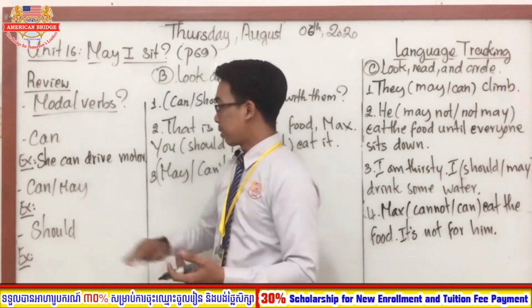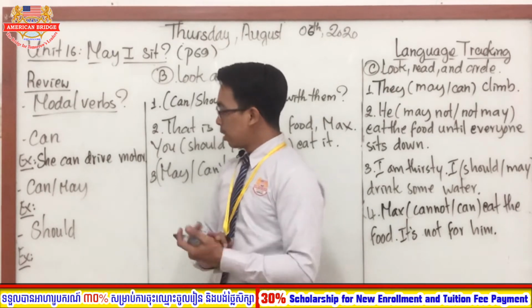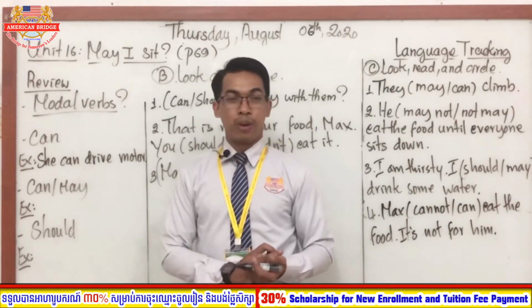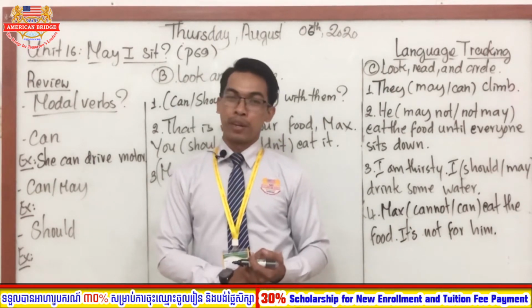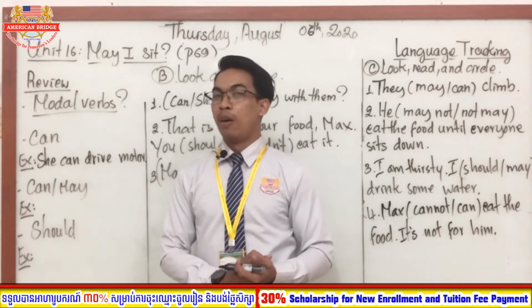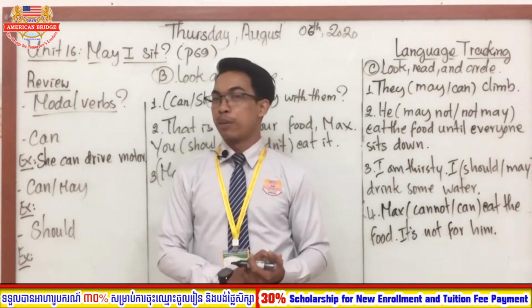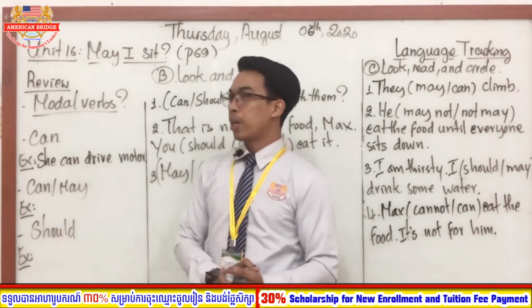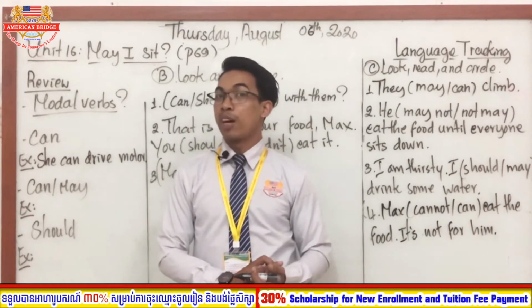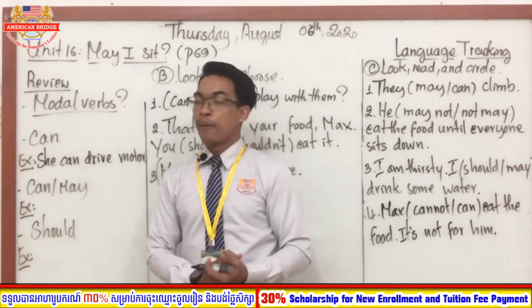The next one is can and may. Can and may are used for, yes, very good, permission, right? To ask for permission or to give permission. Especially when you use the question form, it means that you ask for permission to do something. Good.